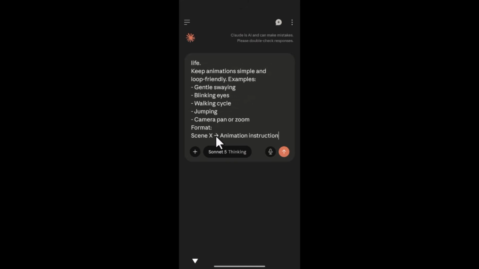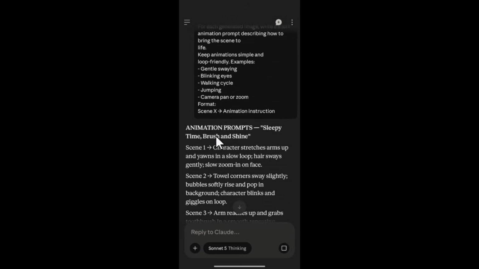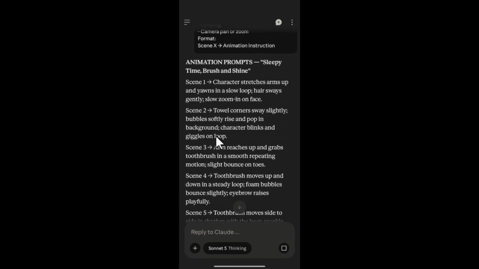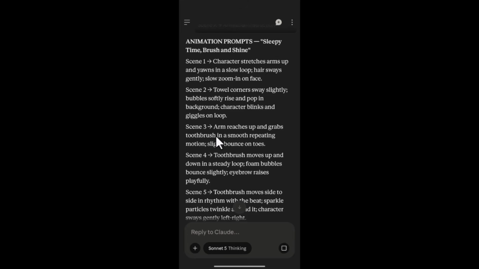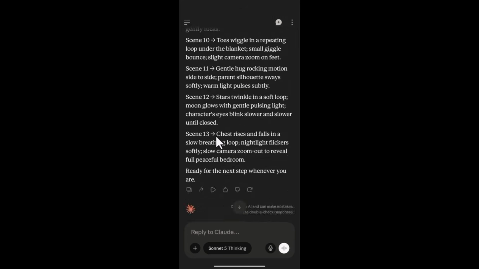All right, so we proceed. I'm going to go ahead and send this. Awesome. So now this is the animation prompt, sleepy time brush, and it has given me scene 1, character stretches, down to the last scene 13, because we have up to scene 13.